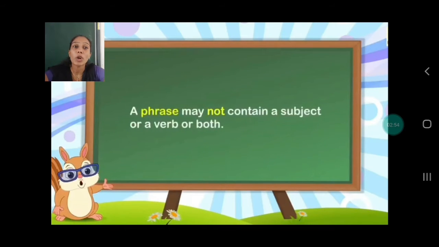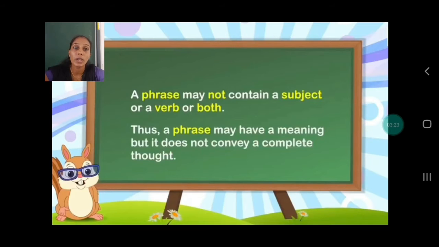A phrase may not contain a subject or a verb or both. So as I told you, in "I saw a tall girl," tall girl is a phrase. I is the subject and saw is the verb, but they are not included in the phrase. A phrase will not have a subject or a verb or both. Okay, it is only a group of words that tells you something, but it may not contain a subject as well as a verb.